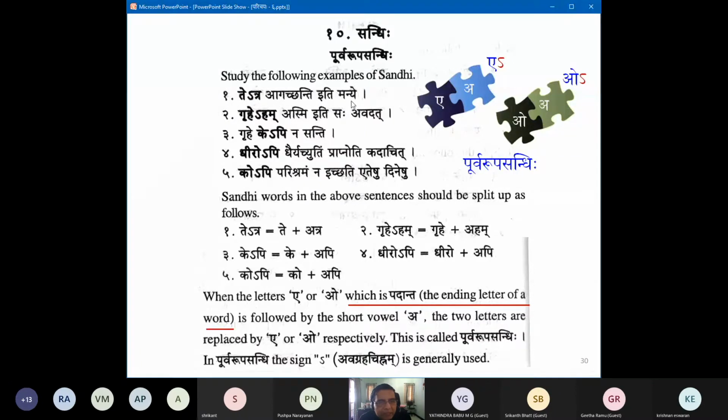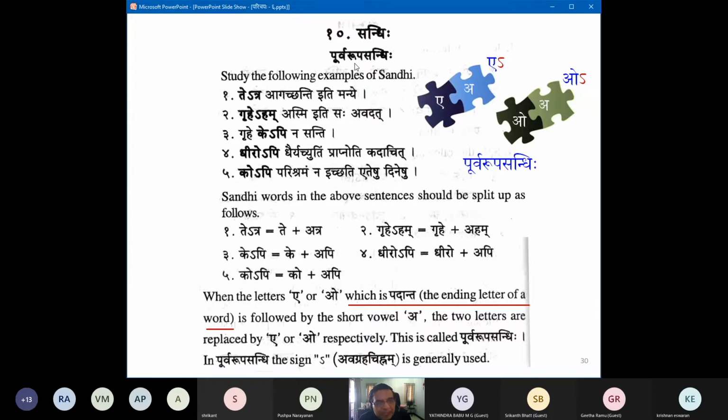Aham manye. So this is Uttama Purusha. There is no aham in the sentence, but it is hidden. There is a pointing to the aham in the manye. Anyway, so this form, instead of writing it as te space atra, you take out the akara and put the elided avagraha chinha. This thing is called Purva Rupa Sandhi. Basically, why is it called Purva Rupa? The confusion here is Purva Rupa was akara. Why are you changing that to something and then calling it Purva Rupa Sandhi? This is the question that comes to us.